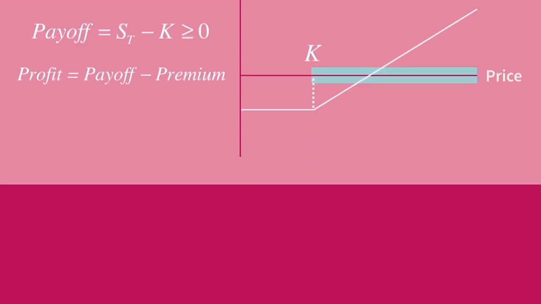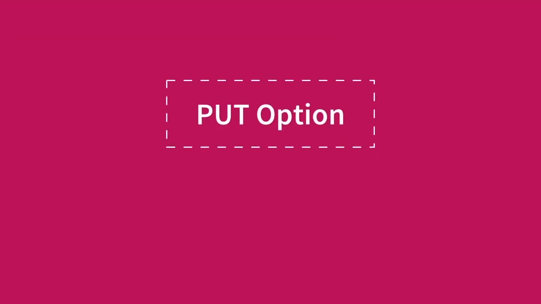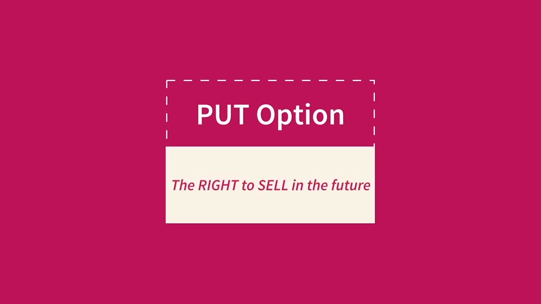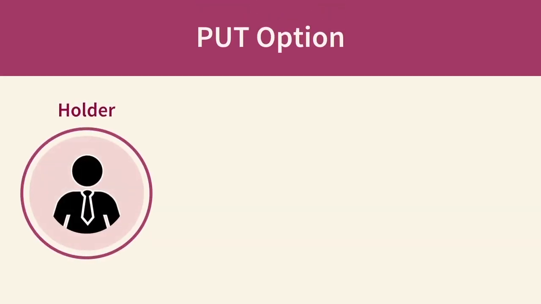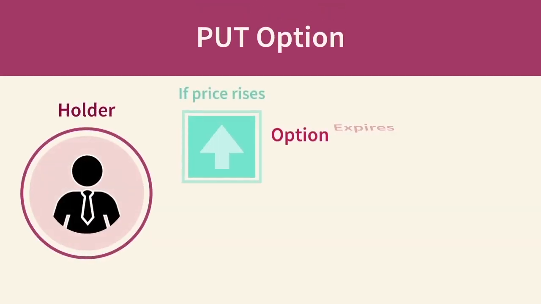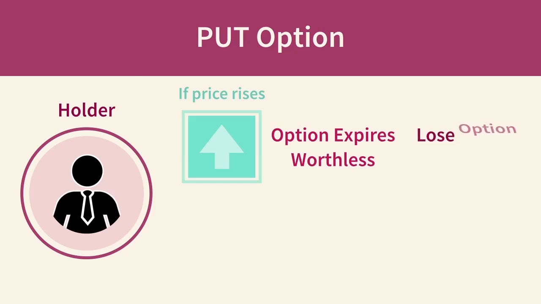The right to sell an asset is called a put option. If I am the writer of a put option, I have given the holder the right to sell some asset at some predetermined price in the future. If they choose to exercise the option, I am obligated to buy from them. As the holder of a put option, if the price rises, the option expires worthless and I lose the option premium.